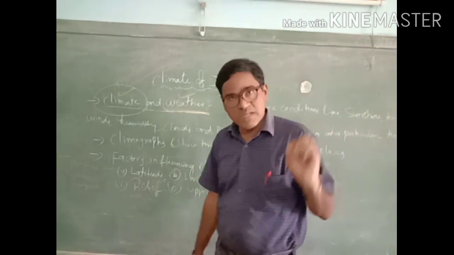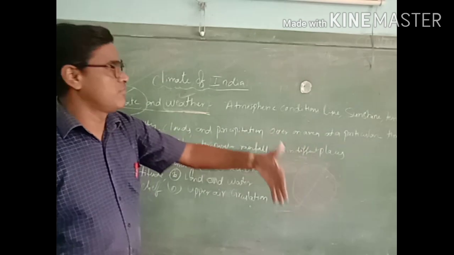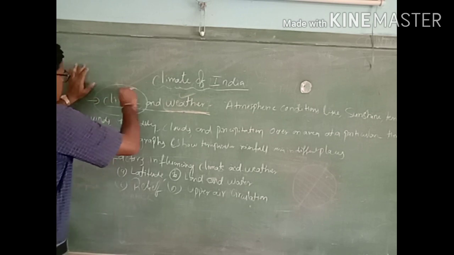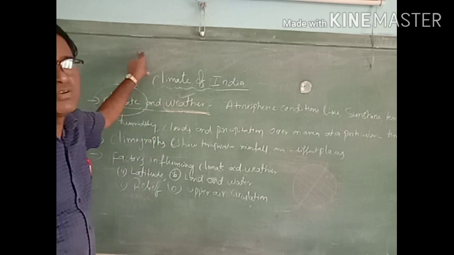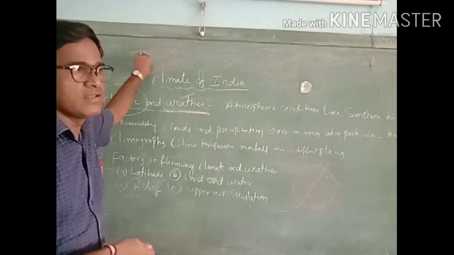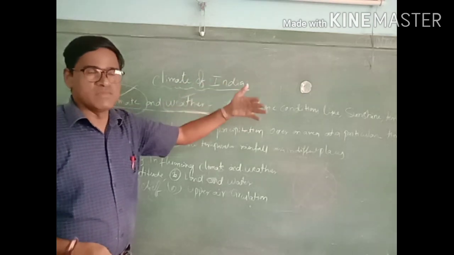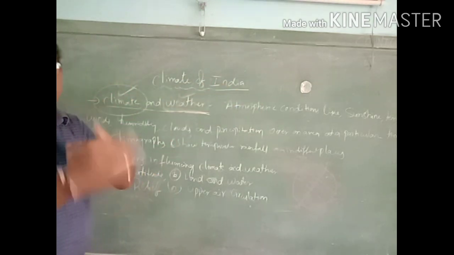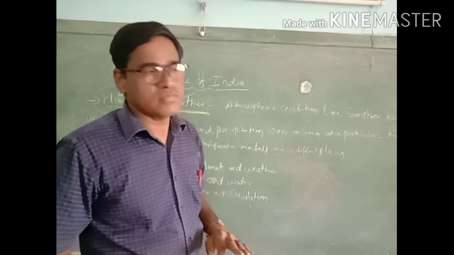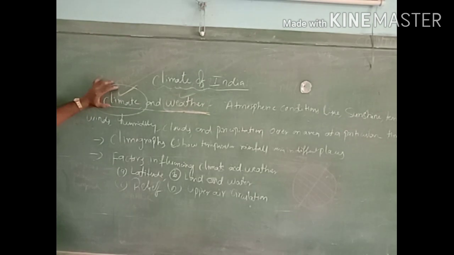Climate is the same type of atmospheric conditions over a period of long years, which we can say is the climate condition. So the climate condition of India is the monsoon type of climate. Monsoons enter in the month of June and again the monsoons will go back. Again the rainy season, next summer season and the winter season. So continuously over so many years it is the same type of climate. It will not change. This is called a climate, the climate of an area, climate of a country.